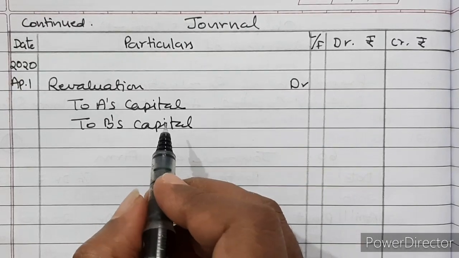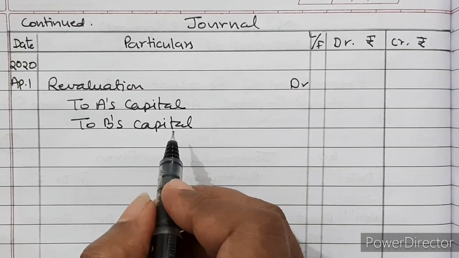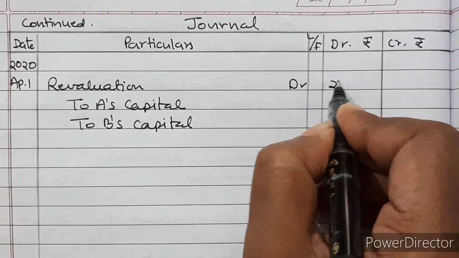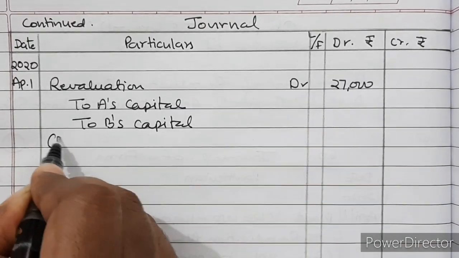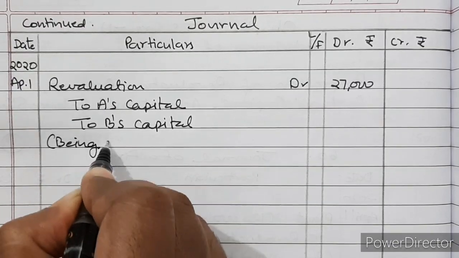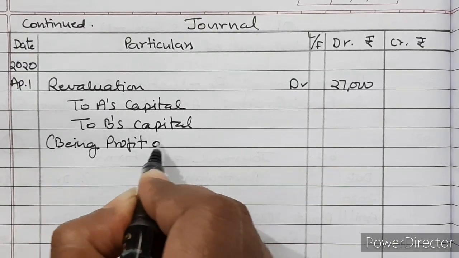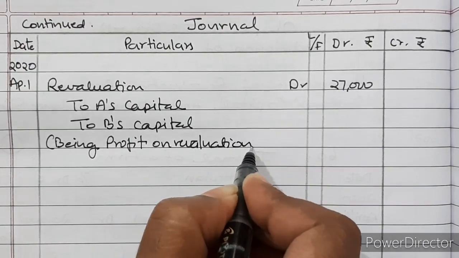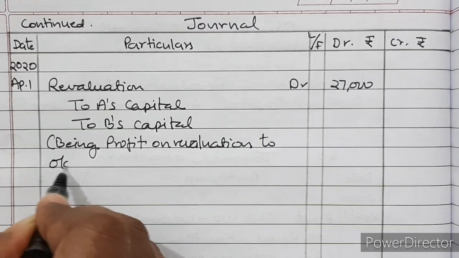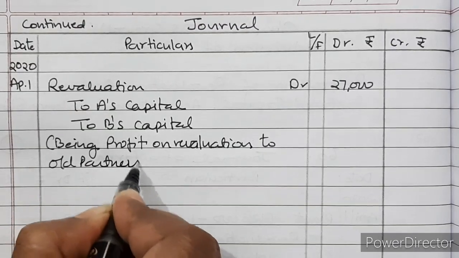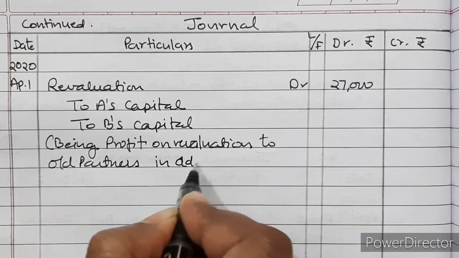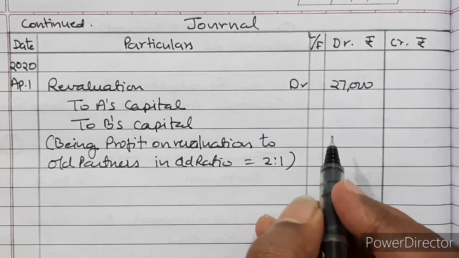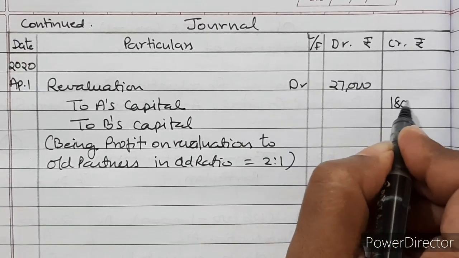Not current account because the capital accounts are fluctuating in nature, not fixed in nature, and therefore, so 27,000 being profit on revaluation. To old partners in old ratio, that is equal to 2:1. So it will be 18,000 and 9,000.